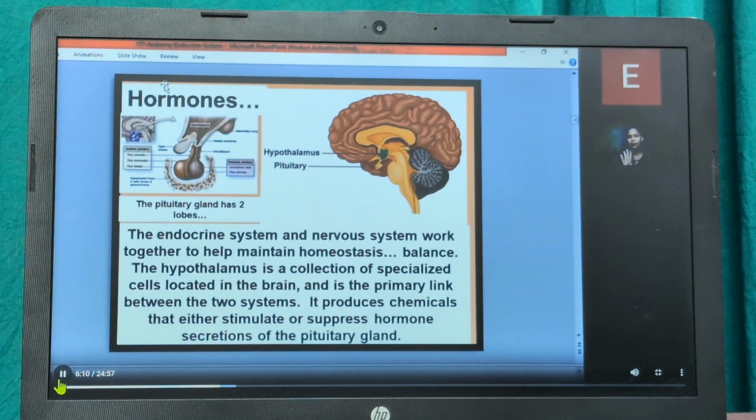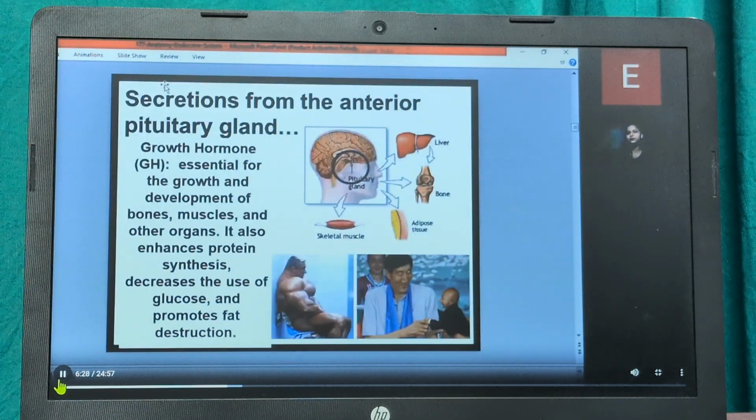Why is it known as the master gland? Because it controls many other endocrine glands. It makes many hormones, as we have discussed before: growth hormone, prolactin, thyrotropin, corticotropin, and antidiuretic hormone. Every one of these hormones is mainly made by the pituitary gland.